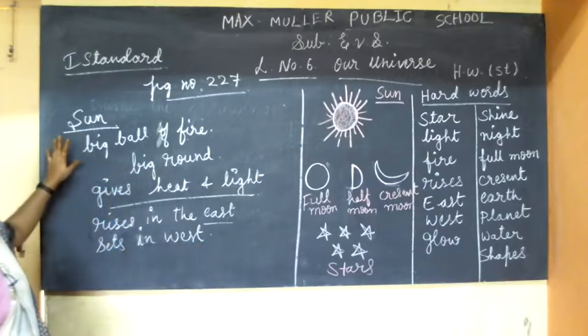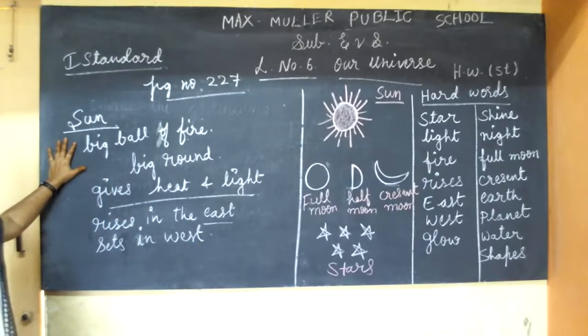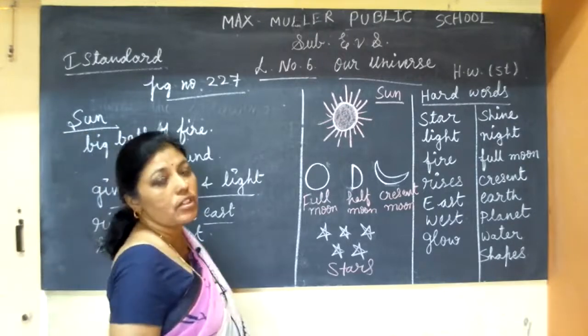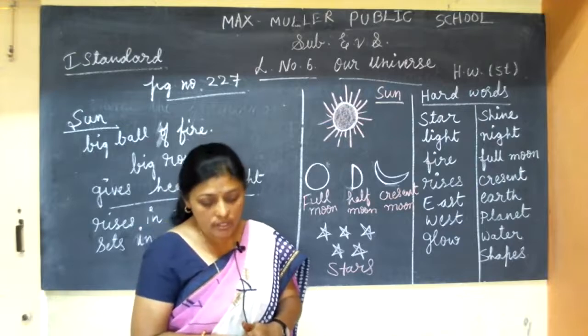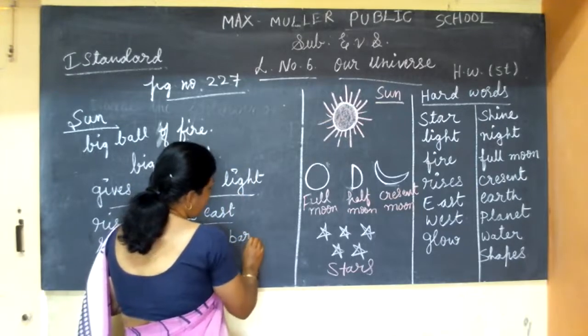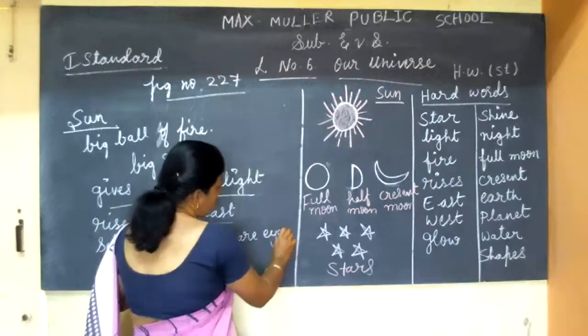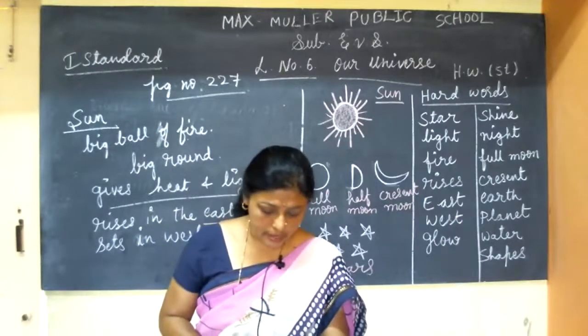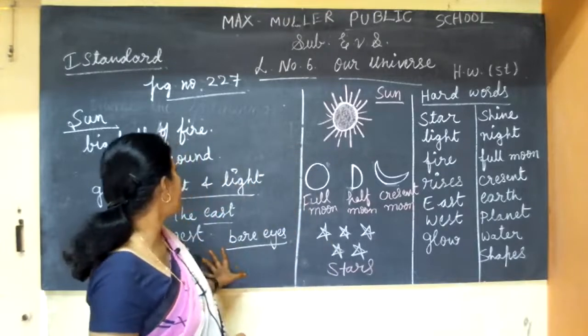Did you understand? The sun is a big ball of fire. It gives heat and light. The sun rises in the east in the morning and sets in the west in the evening. And we can't see the sun with our bare eyes. It is a very big ball of fire.